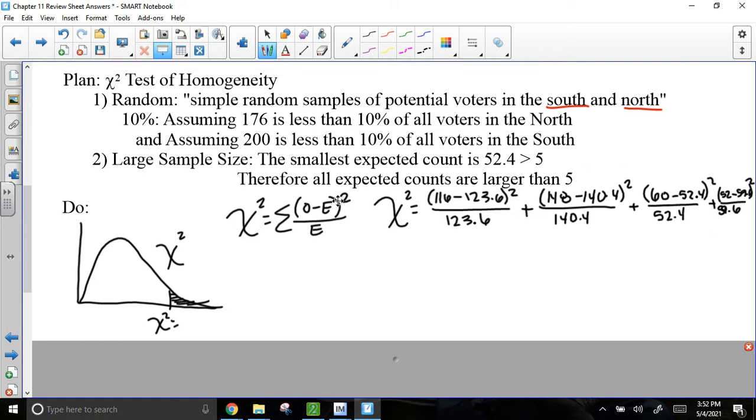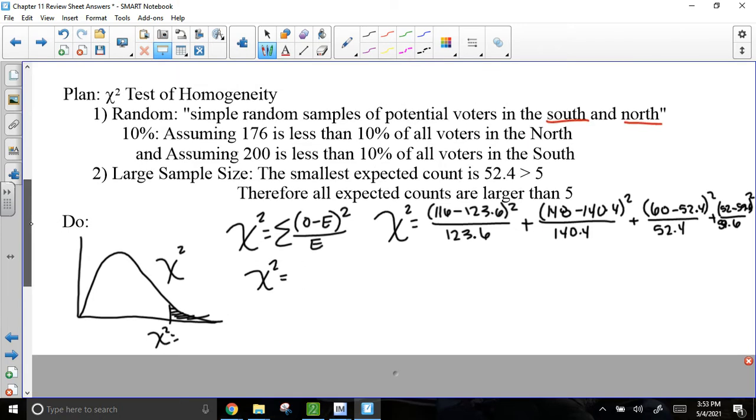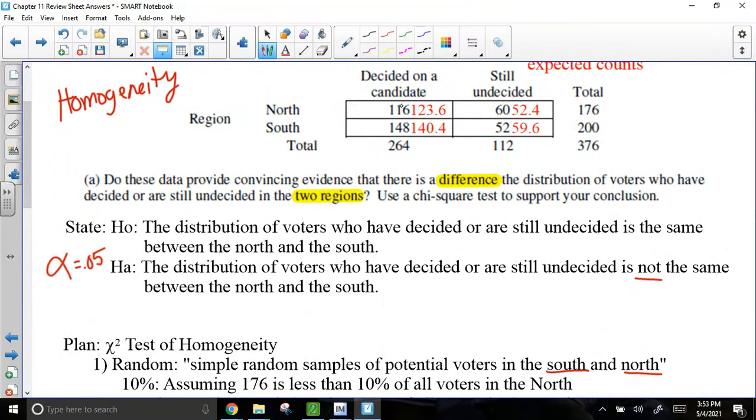So there was only 4 of them. I just decided to write them all out. If you wrote the first one plus the last one, that is sufficient. That is fine. Now, how did I do that in my calculator? Again, I'm getting all of those values here. I did this one minus this one squared divided by this one. And then I moved down. I did these two next. And then I compared these two, and then I compared these two.